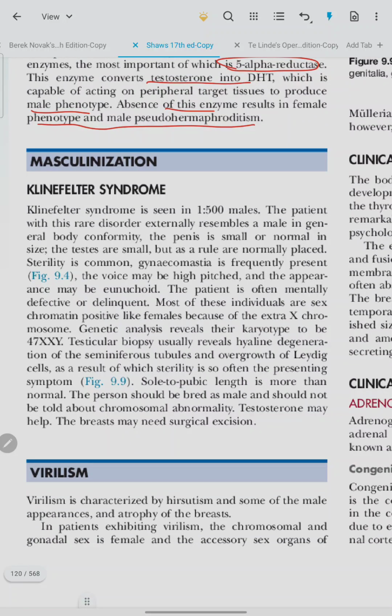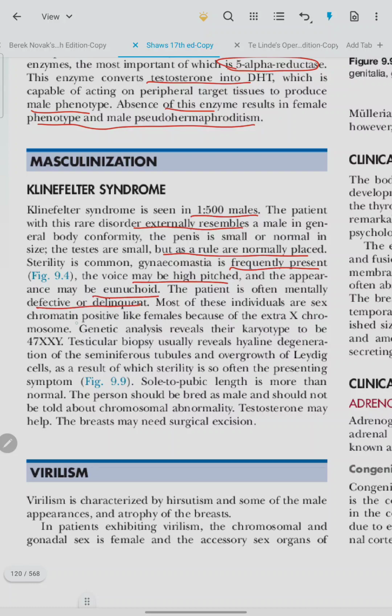Masculinization. Klinefelter syndrome is seen in 1 in 500 males. The patient with this rare disorder externally resembles a male in general body conformity. The penis is small or normal in size. The testes are small but as a rule are normally placed. Sterility is common. Gynecomastia is frequently present. The voice may be high pitched. Appearance may be eunuchoid. The patient is often mentally defective or delinquent.